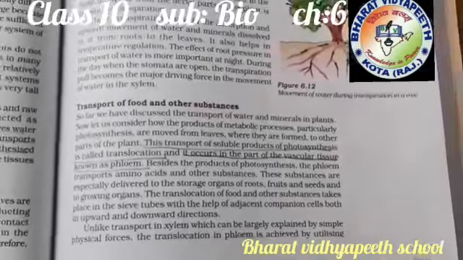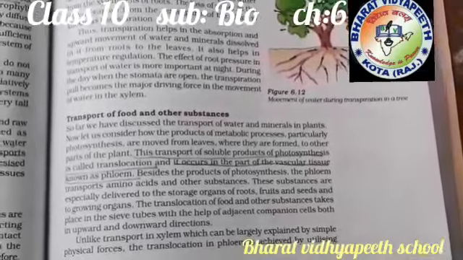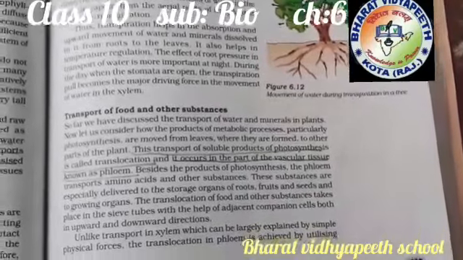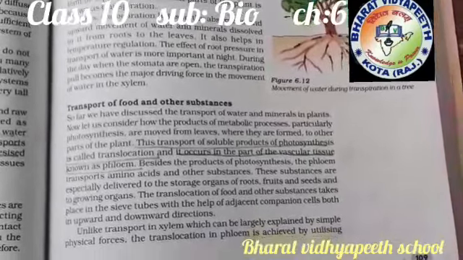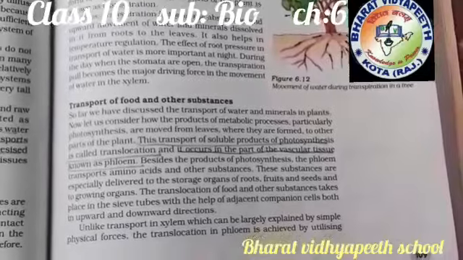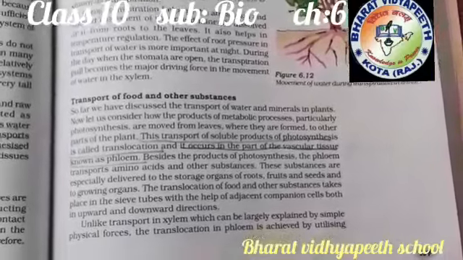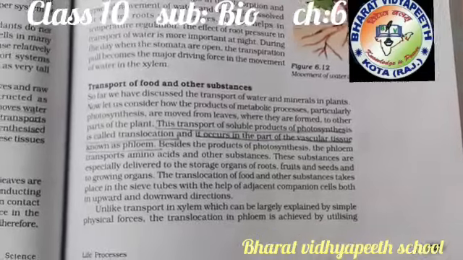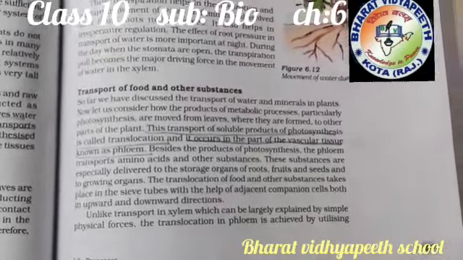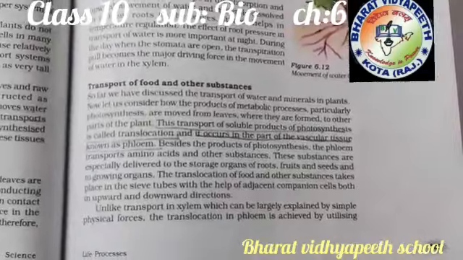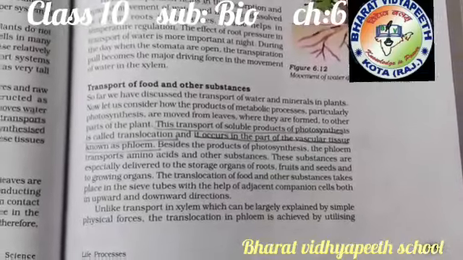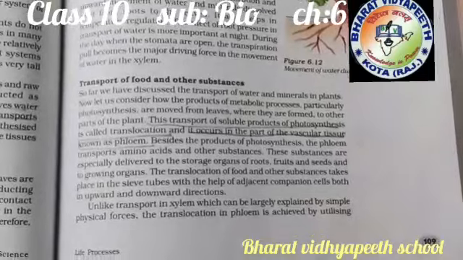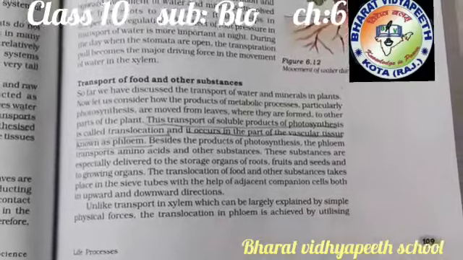This transportation of the product of photosynthesis from one point to another is known as translocation. So what is transpiration? Transpiration is the loss of water, and what is translocation? Translocation is the process in which products are transferred from one part of the plant to another. Phloem also consists of amino acids and other substances, and it helps store nutrients at the root, fruits and seeds, and helps them to grow.